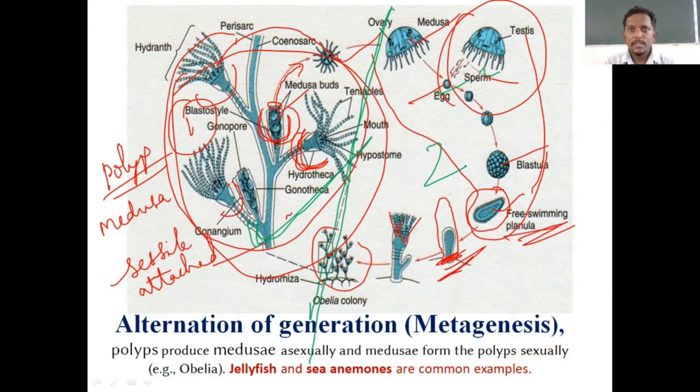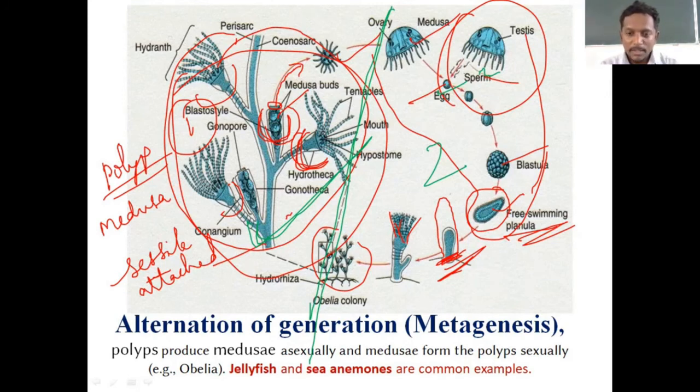This concept is very important and unique in phylum Coelentrata, and this phenomenon is called alternation of generation, wherein asexual reproduction alternates with sexual reproduction in the same life cycle. Hope you are clear with what is attached form, what is free living form. Fine. And what is a polyp? Polyps are those cup-like structures found on the branches of the colony, whereas medusa means inverted cup-like, umbrella-like, free living structures in the water.